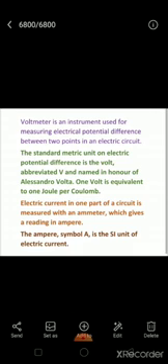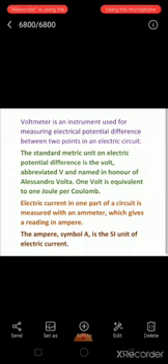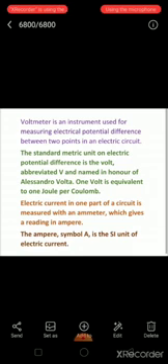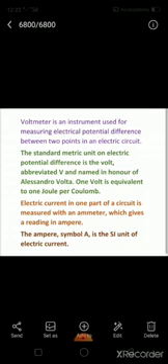Electric current, which we discussed before, is a part of the circuit which is measured with an ammeter. It gives the reading in ampere. The ampere symbol is A, the SI unit of electric current.